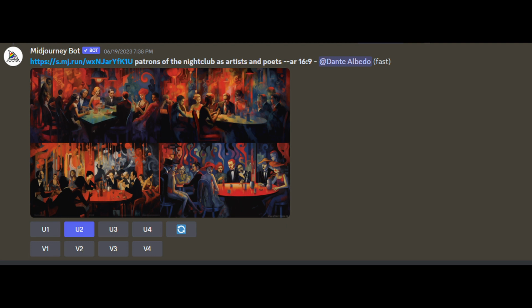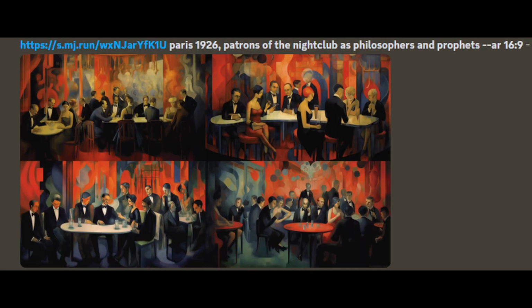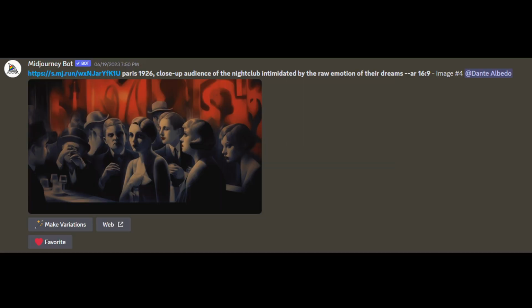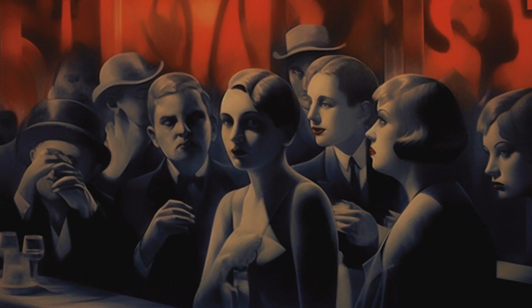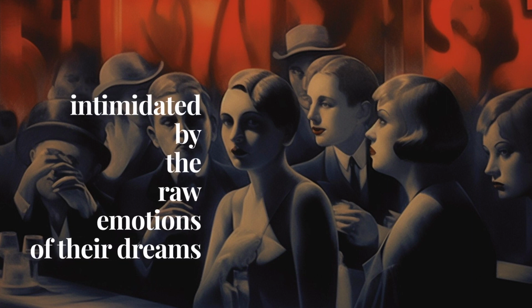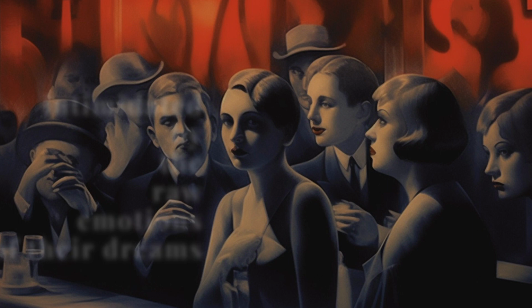With the image prompt, I did not repeat the core prompt or the full setting, but I did find that it worked best if I included Paris 1926 in the prompt. Otherwise, the clothing and appearances of the patrons might not fit the 1920s. Rerolling is a necessity to get images that work for the scene. In some cases, I added the term close-up audience in the nightclub before the text from the story. Really like how the expressions on the women's faces fit the phrase, intimidated by the raw emotion of their dreams.